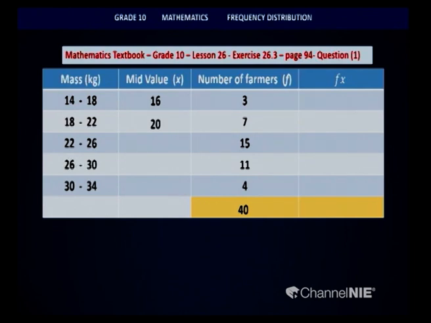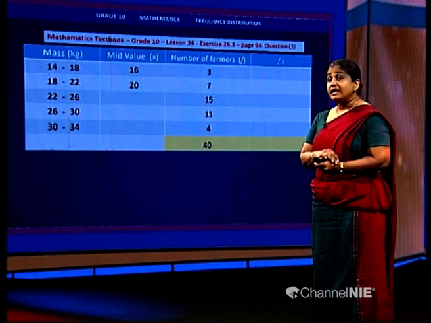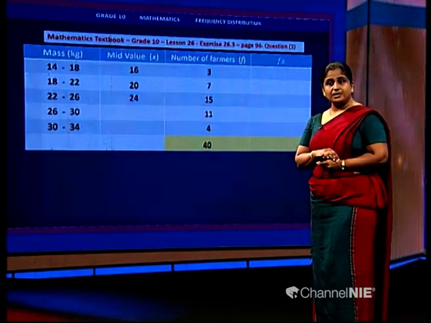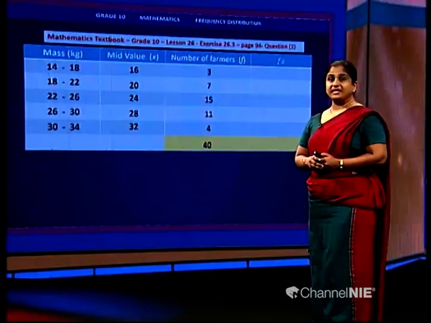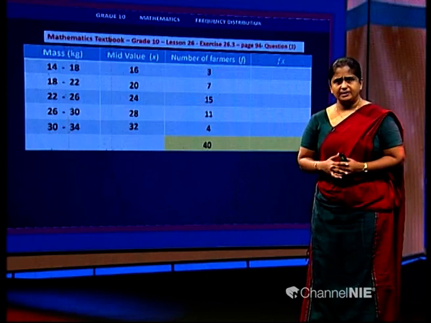Now when you keep on writing these values, since the size of the class intervals is the same, there will be a pattern in the mid values as well. For example, 16 can be obtained easily by adding 2 to 14. Similarly, in each of the class intervals, we can quickly find the mid values by adding 2 to each of these values. So 22 plus 2 will be 24. Then 26 plus 2 will be 28. 30 plus 2 will be 32. So once we calculate the mid values, now we have to move on to the next part. What shall we do next?